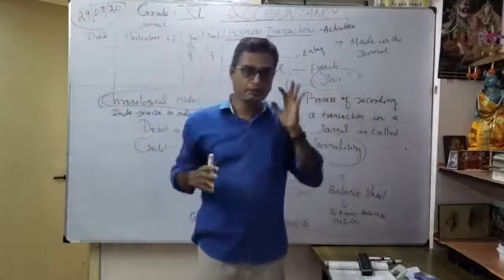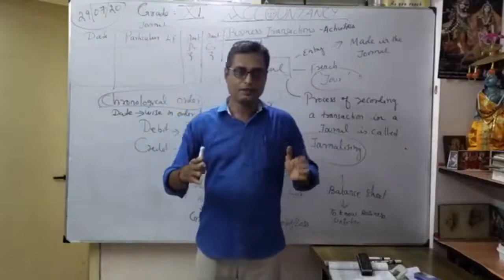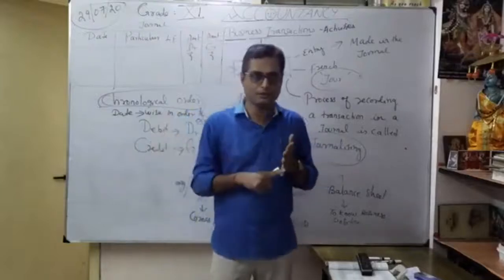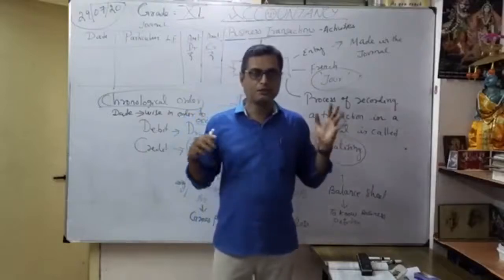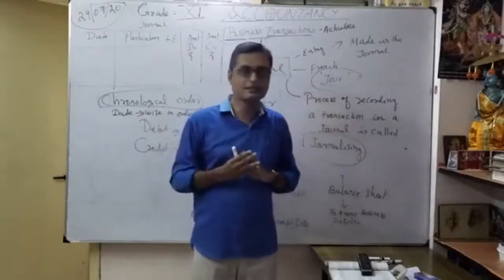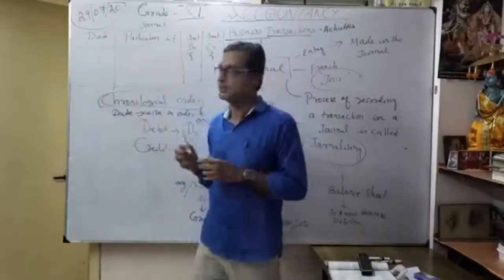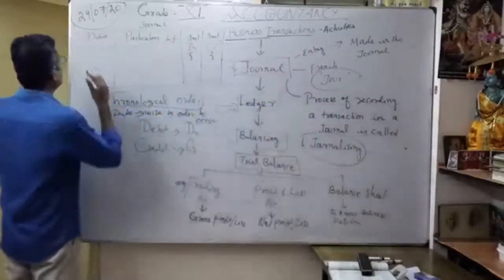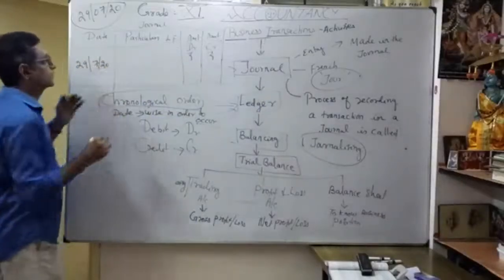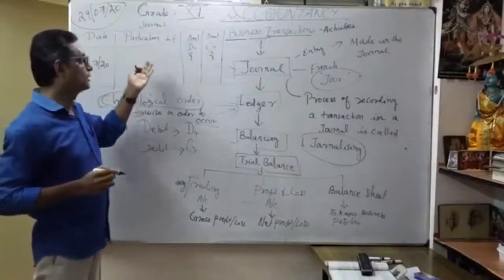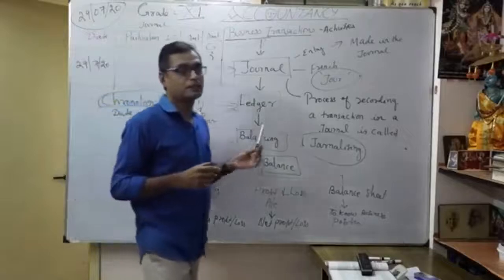So what happened today, from morning to evening? After completion of the transactions, we write how much my purchases were, what my sales are today, and what my purchase return is. That's what we will do in the different books, which you will discuss later. So here in the format, journal, date, I will write today is 29. Thereafter, particulars. That's what we're going to discuss now. What does debit mean? What does credit mean?